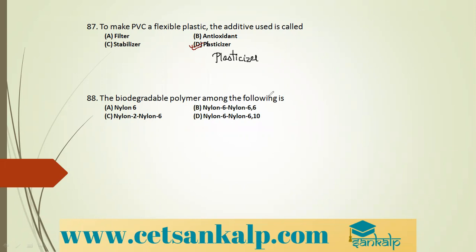Next question. The biodegradable polymer among the following is, all the polymers were causing a huge amount of pollution in the environment. So what the scientists thought was, green chemistry involves what? It involves less usage of harmful compounds. If they are required, we need to find an alternative through which they cause less harm to the environment, or we should use different techniques through which less toxic chemicals are let into the environment.